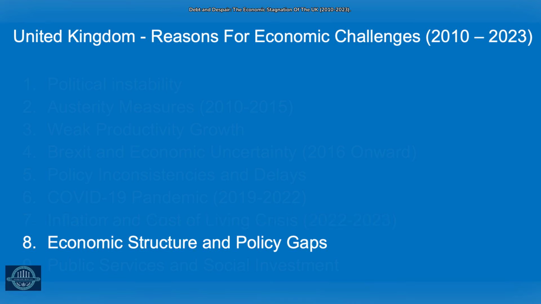The UK's economic structure was misaligned, with significant policy gaps. A heavy reliance on the services sector, particularly finance, made the economy vulnerable to external shocks. Meanwhile, manufacturing and other productive sectors were underdeveloped. Efforts by the government to diversify the economy and invest in growth areas such as technology and green energy were insufficient, leaving the UK exposed to economic challenges and limiting its potential for long-term sustainable growth.